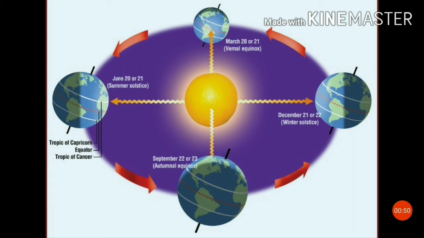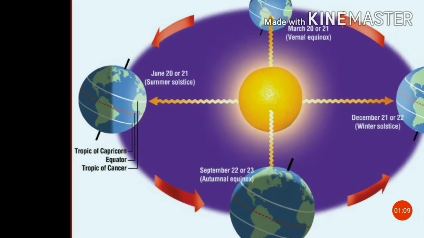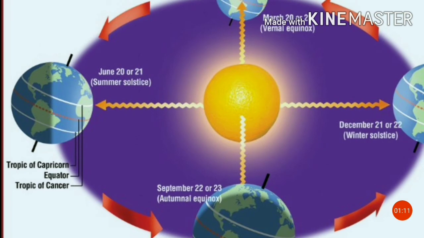Seasons change due to the change in the position of Earth around the Sun. Look at this picture. You will see that on 21st June, the northern hemisphere is tilted towards the Sun. The rays of the Sun fall directly on the Tropic of Cancer. As a result, these areas receive more heat. The areas near the poles receive less heat as the rays of the Sun are slanting.